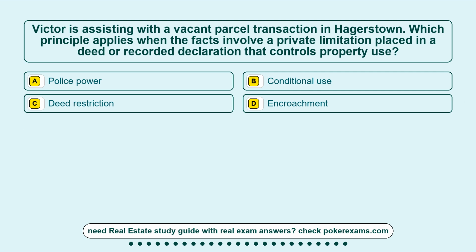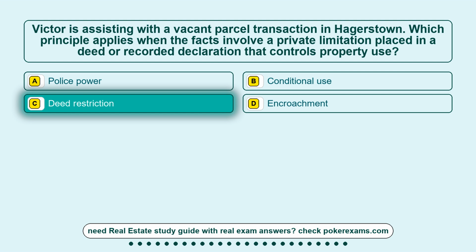Question 5. Victor is assisting with a vacant parcel transaction in Hagerstown. Which principle applies when the facts involve a private limitation placed in a deed or recorded declaration that controls property use? Option A, a police power. Option B, conditional use. Option C, deed restriction. Option D, encroachment. The correct answer is option C, deed restriction.